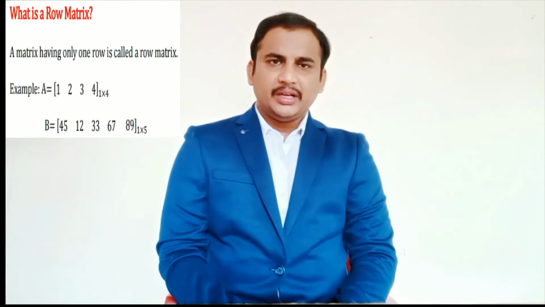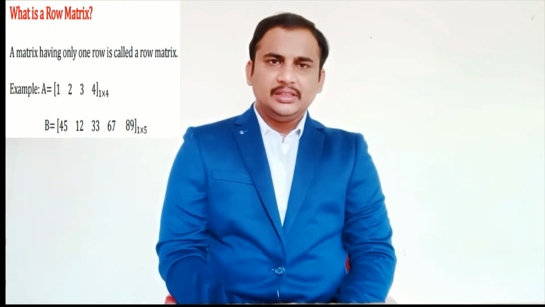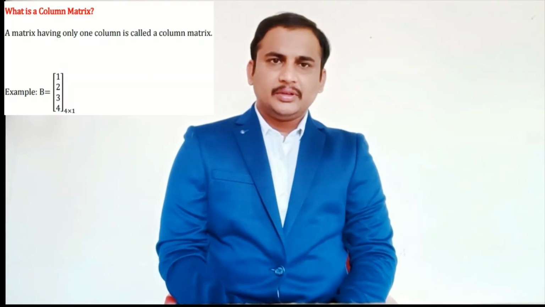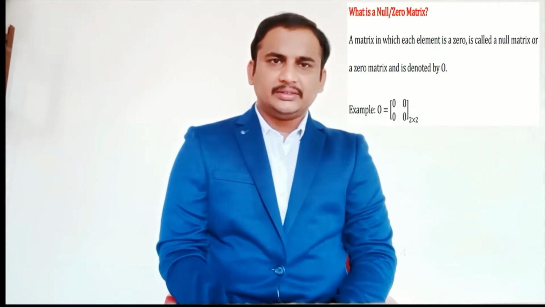What is a row matrix? A matrix having only one row is called a row matrix. What is a column matrix? A matrix having only one column is called a column matrix. What is a null or zero matrix? A matrix in which each element is zero is called a null matrix or a zero matrix, and it is denoted by 0.